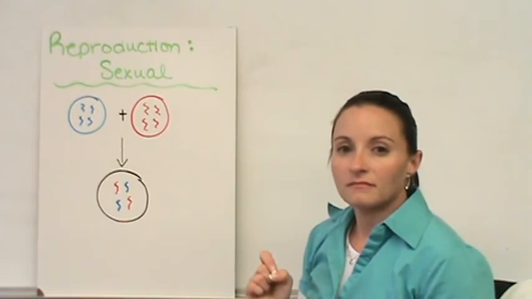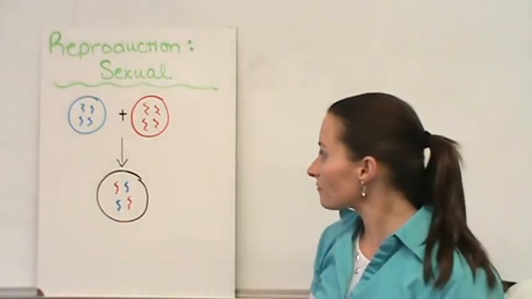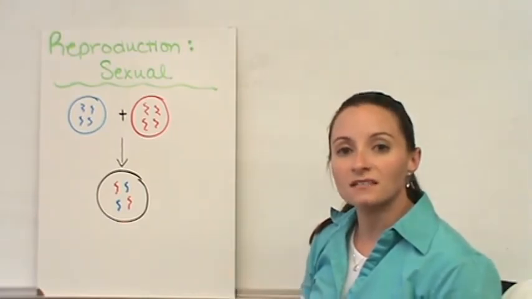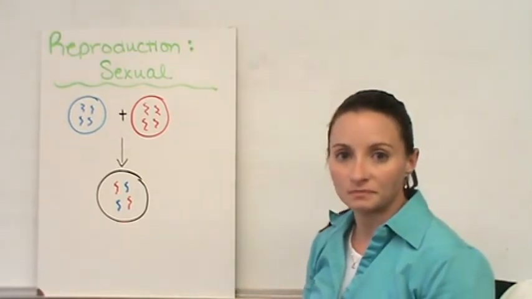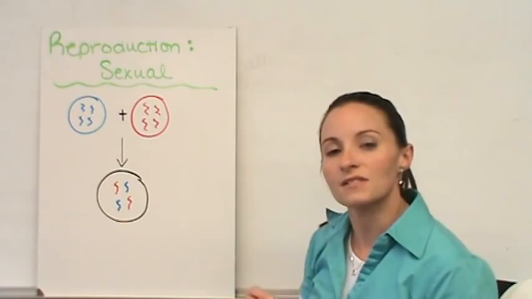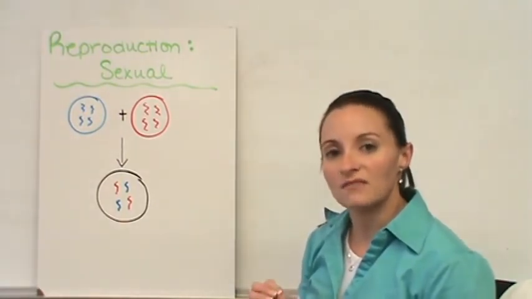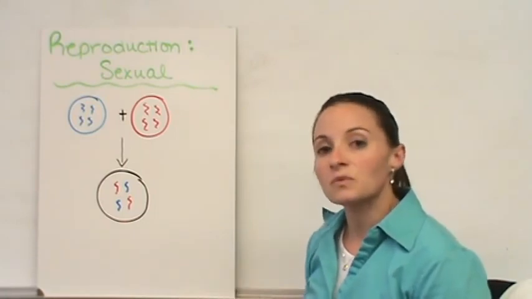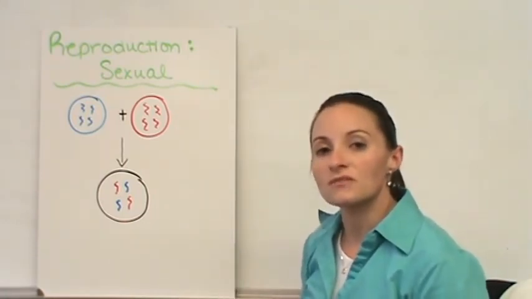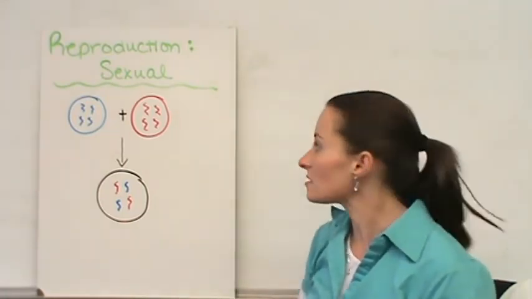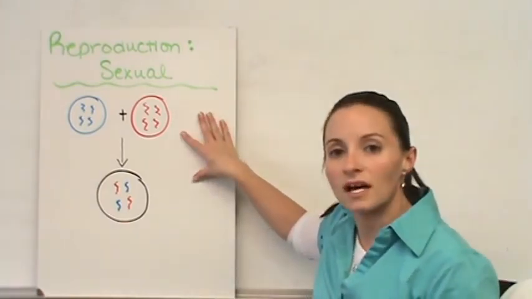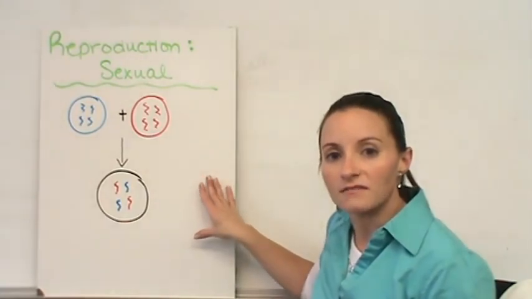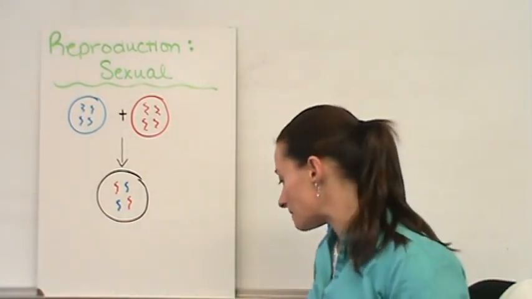This allows for organisms to be genetically different from each other. This allows for species to be able to survive better in changing environments. Asexual reproduction allows for organisms to survive better in a stable environment, whereas sexual reproduction allows organisms to be able to adapt to different environments better and survive through different environments.